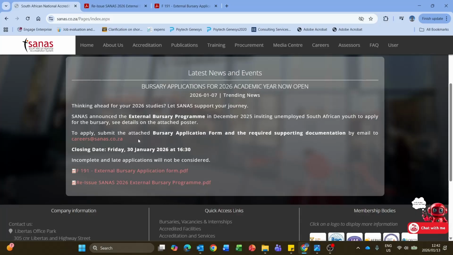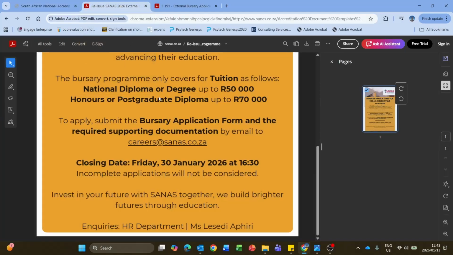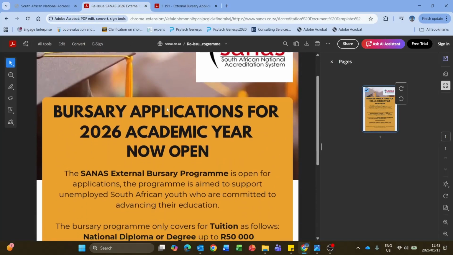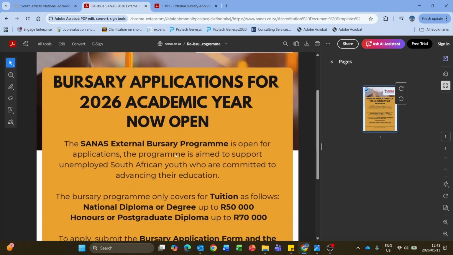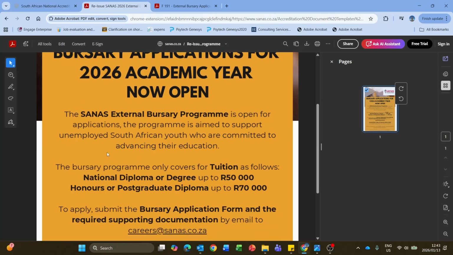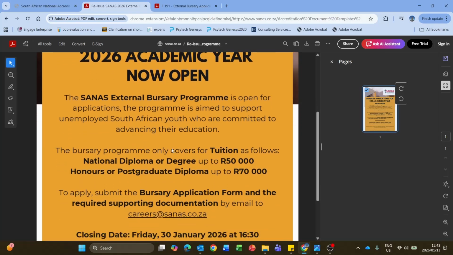But let's head over then to the actual advert, which gives more information in a comprehensive manner, or just reiterates this particular section to show you exactly what they're trying to allude to. It indicates that the bursary application for the 2026 academic year is now open. The SANAS external bursary program is open for applications. The program is aimed to support unemployed South African youth who are committed to advancing their education.